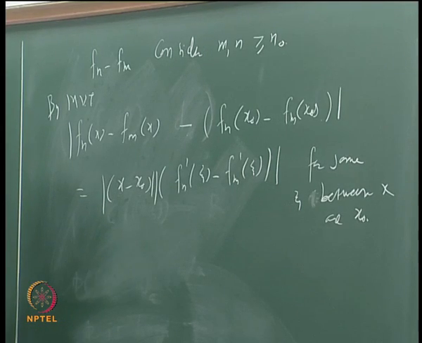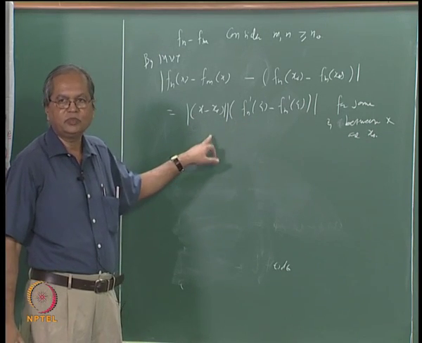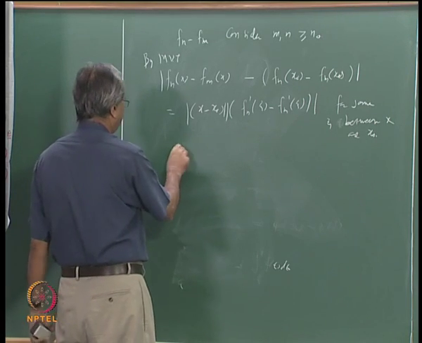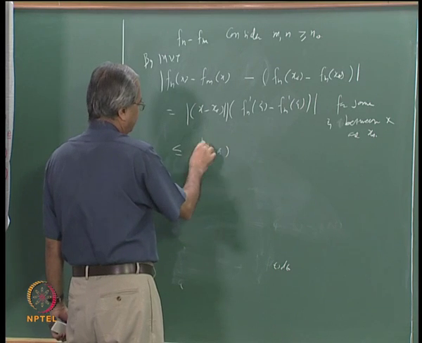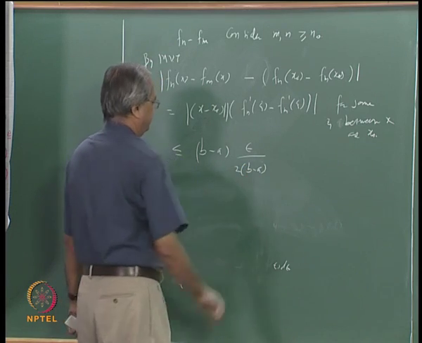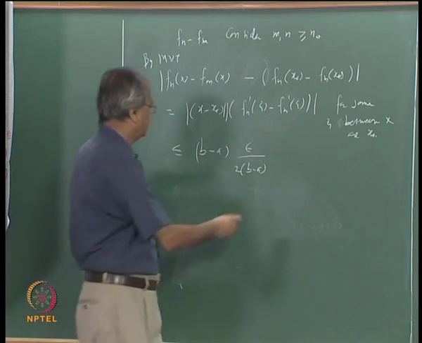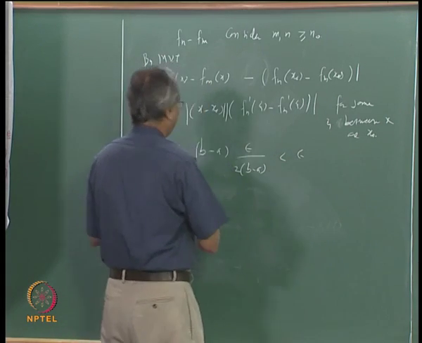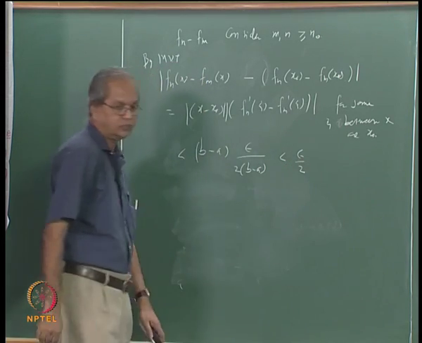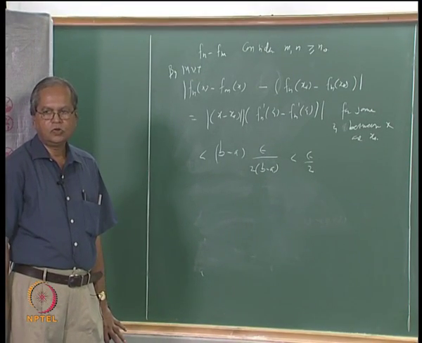Now this mod x minus x naught, x and x naught both are points in the interval a b, okay. So mod x minus x naught is less than or equal to b minus a. So this is less than or equal to b minus a, and this is less than epsilon by 2 into b minus a. So the whole thing is, in fact strictly less than, so I can take it strictly less than epsilon by 2, okay, alright.